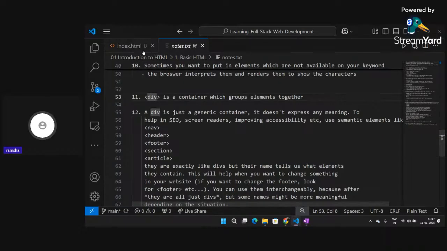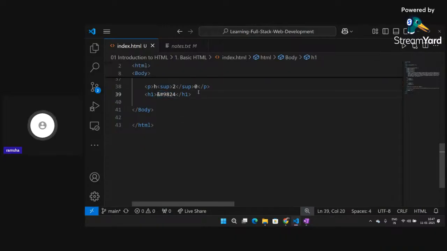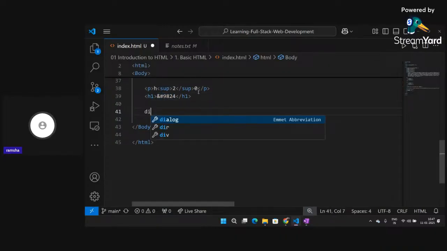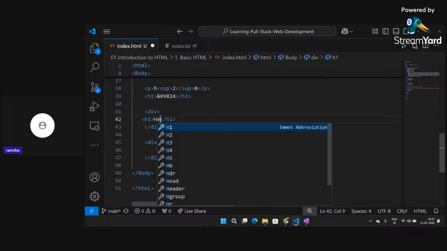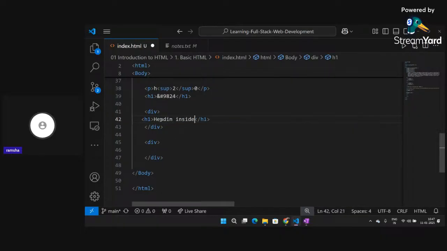Okay, so it does not have a specific meaning of its own, but it's like a jug containing water, and you can store water inside that. In another jug or in another bottle you can store juice. So it's like different containers. So if I write div tag, and inside this I write h1 heading inside div1. Okay, and here inside this I write another h1 and I write heading